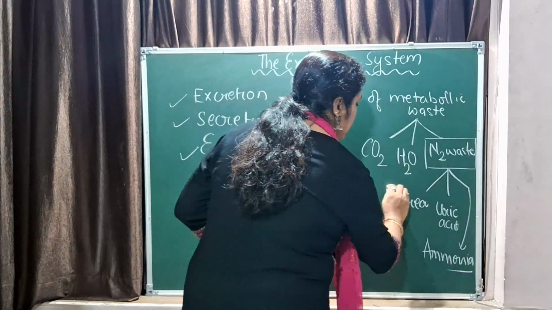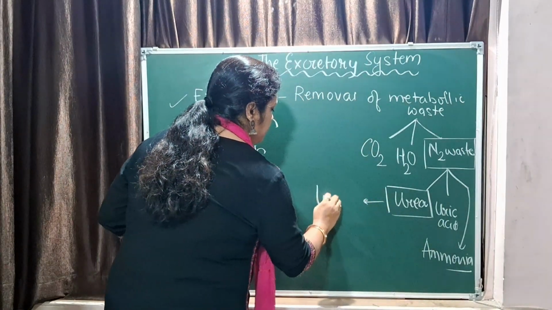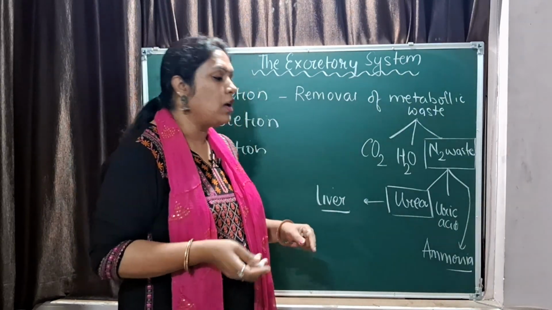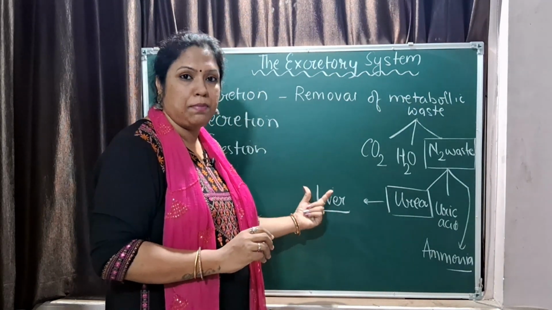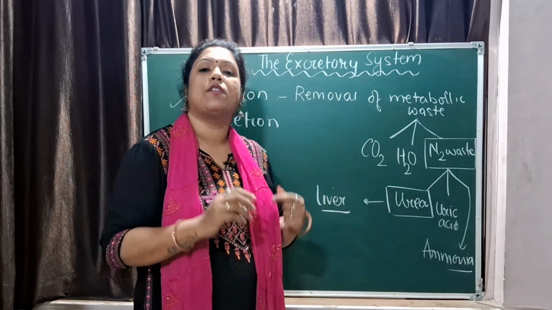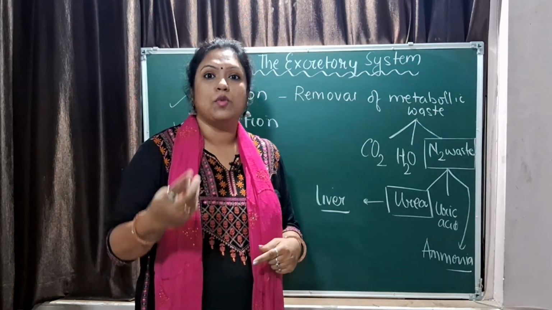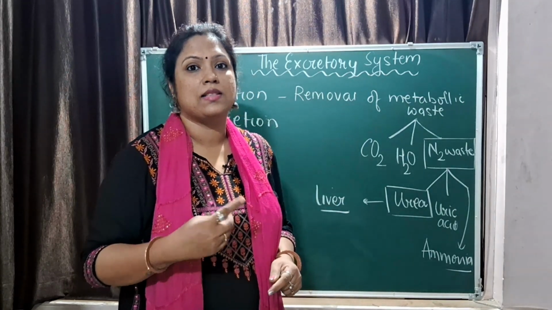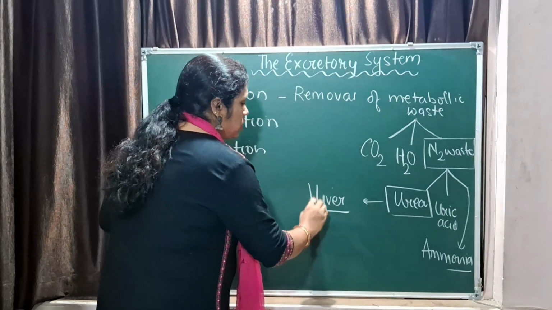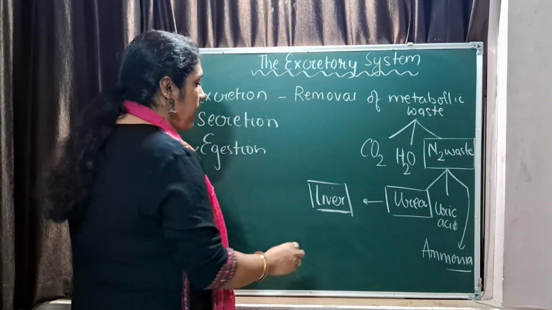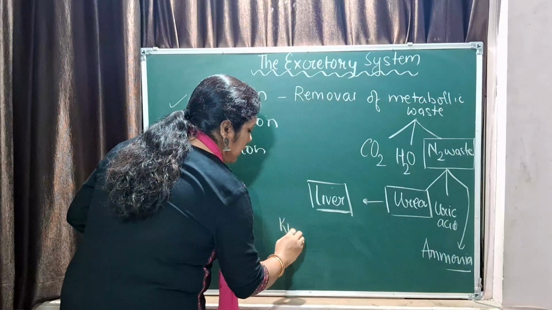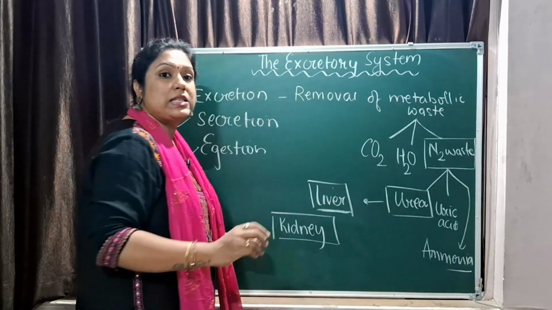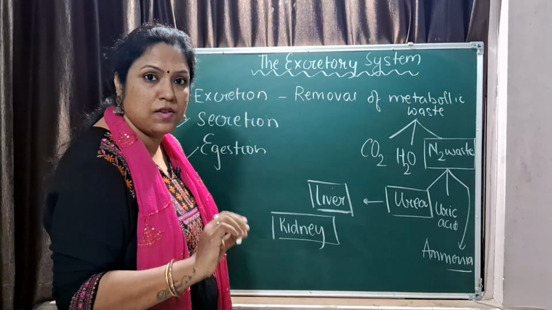Urea is synthesized in liver by a cycle called ornithine cycle that we will study in higher classes. You just understand that liver is a place where excess of protein is changed into ammonia, and ammonia is stored in the form of urea. Urea is less toxic as compared to ammonia. So the synthesis of urea takes place in liver, and filtration of blood takes place in the kidney. Please understand the difference. Urea is synthesized in liver and kidney just filters it out.